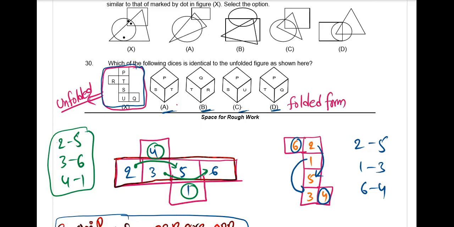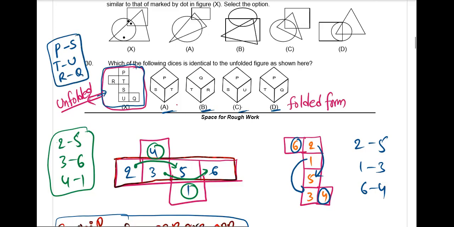See, the way is, from this unfolded form, we can find all opposite pairs, right? Tell me the opposite pairs in this unfolded form. P opposite is? P and S. T opposite is? T and U. Then R opposite is? R and Q. Okay. Now tell me your point.